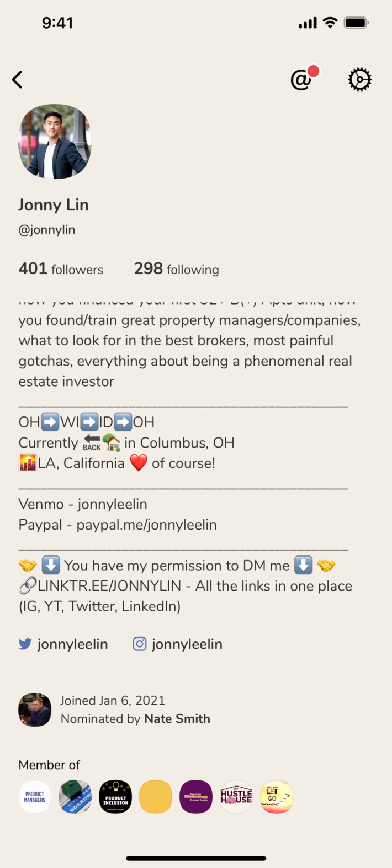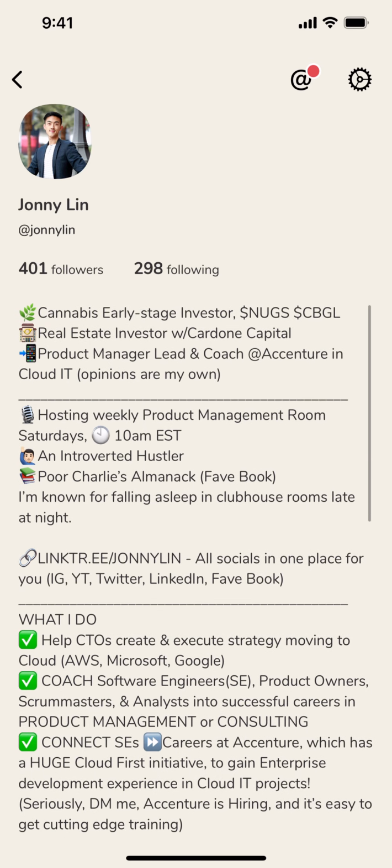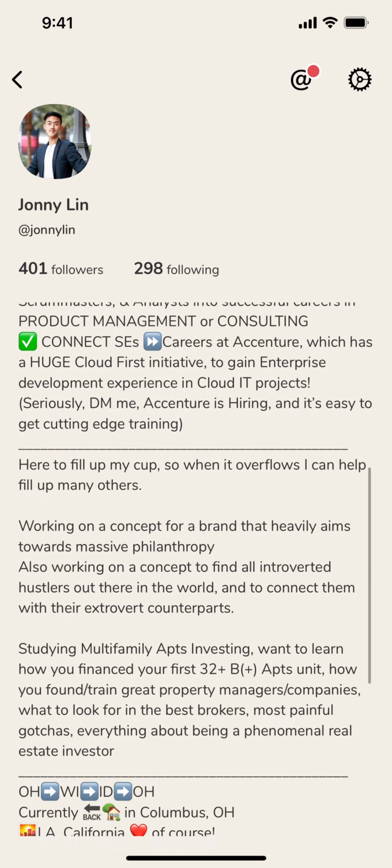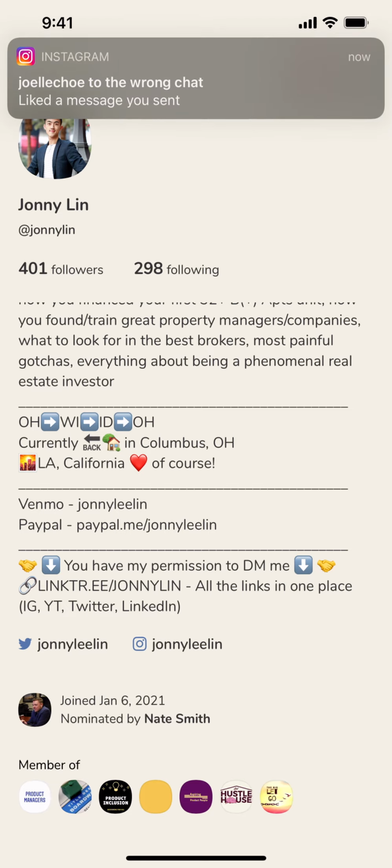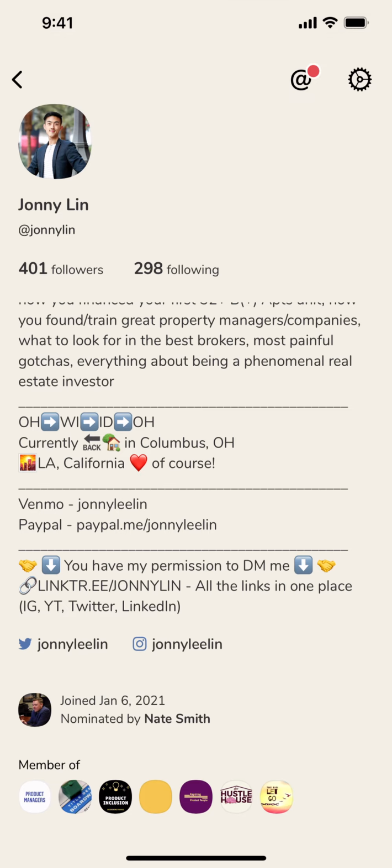So one thing, if you go down to the very bottom of your profile, you'll see here that it links to your Twitter and your Instagram. So this is important because this application currently, as of January 23rd, does not have an in-app DM type feature. This actually helps your cross social platform engagement, because people need to go to Twitter or to Instagram in order to really connect with you on there. So that's one thing about this application that is really neat.